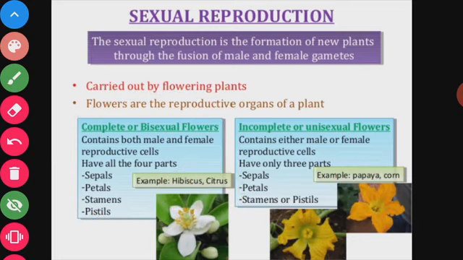We have studied the parts of the flower in our previous class. Let us revise one by one. A flower has different parts.